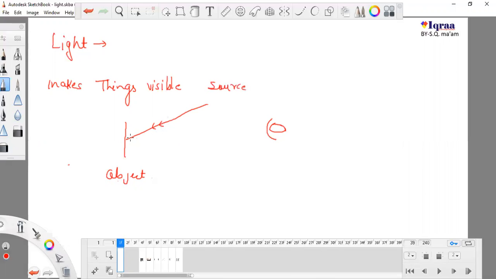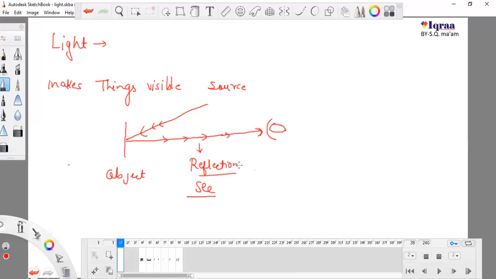So when this light comes and strikes this object and reflects, it will go back to your eye. This is how, with this reflected light, you can see any object. You can see any object when light encounters it and comes back to your eye.